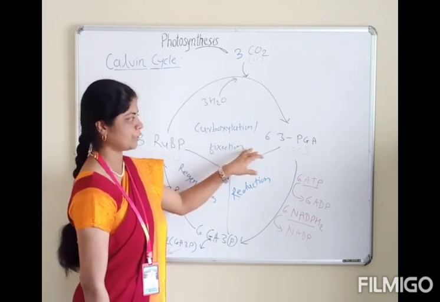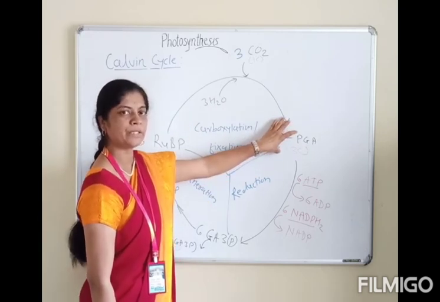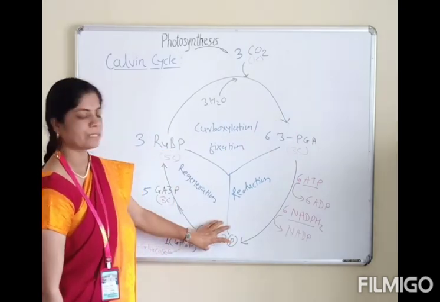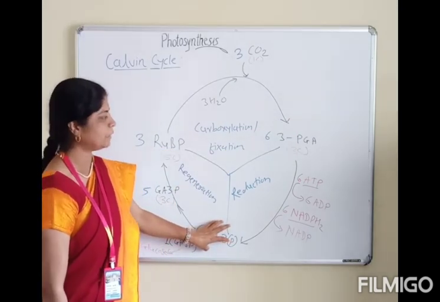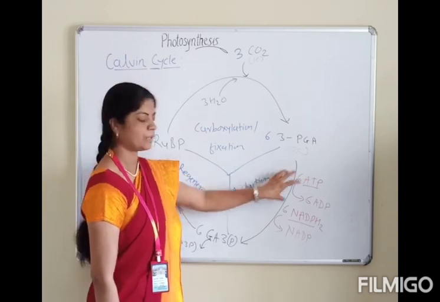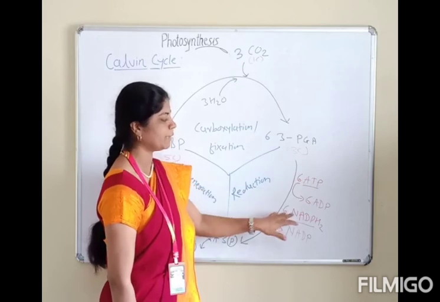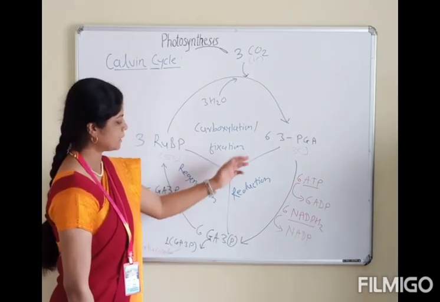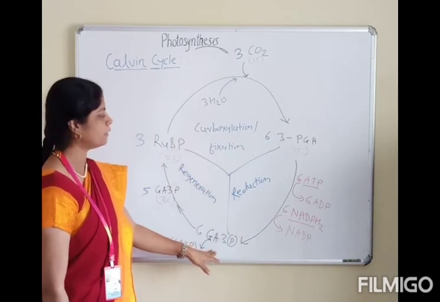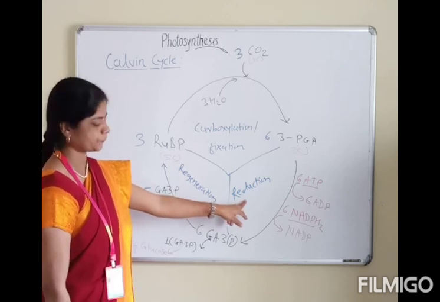After carboxylation, 3-phosphoglyceric acid is reduced to form glyceraldehyde 3-phosphate, and here the assimilatory powers already formed in the light reaction, that is ATP and NADPH2, are utilized. Glyceraldehyde 3-phosphate is formed by the reduction process.